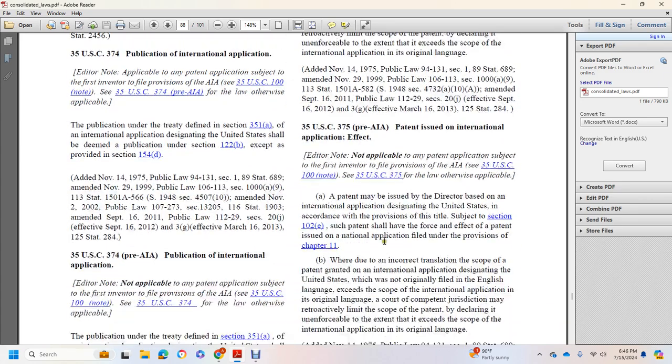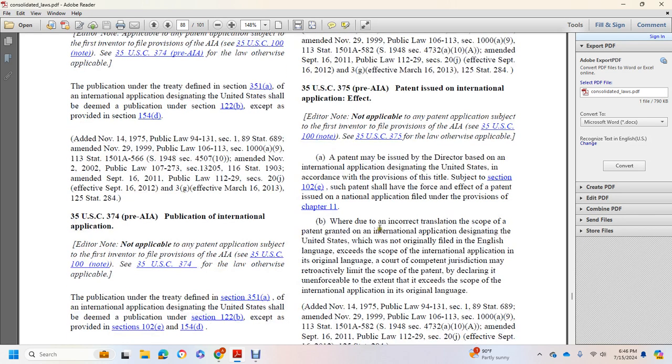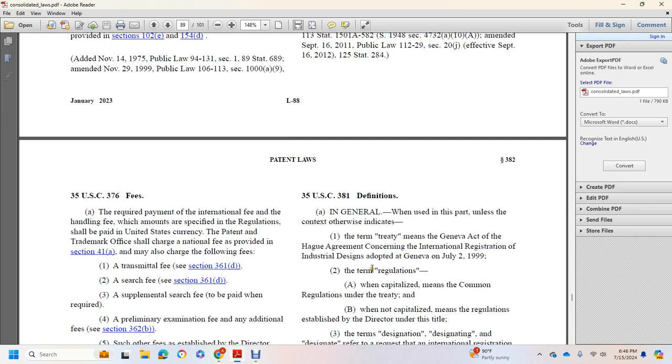Title 35 U.S. Code 375, patent issued for the international application, effect. A patent may be issued by the Director based on the international application designated in the United States according with the provisions of the title and Section 102(e). Such patent shall have the force and effect of a patent issued for a national application filed under the provisions of Chapter 11. Due to incorrect translation, the scope of the patent granted on the international application designated with the United States may exceed the scope of the original application in the original language. A court of competent jurisdiction may retroactively limit the scope of the patent, declaring it unenforceable to an extent that would exceed the scope of the international application in its original language.